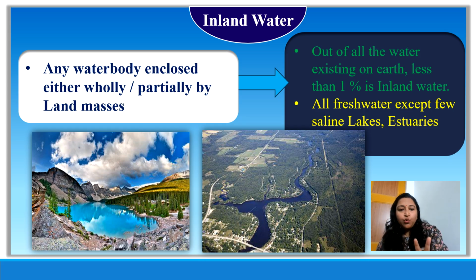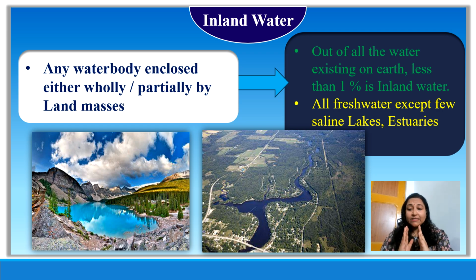Now, with the help of two images, I'm going to explain inland water. On one hand we have a large lake, and the other is an aerial view of a river course. These two ecosystems are both called inland water. Why? Because the lake is wholly enclosed by a landmass, except for the upper surface of the lake. The land has encircled this water body, so this becomes inland.